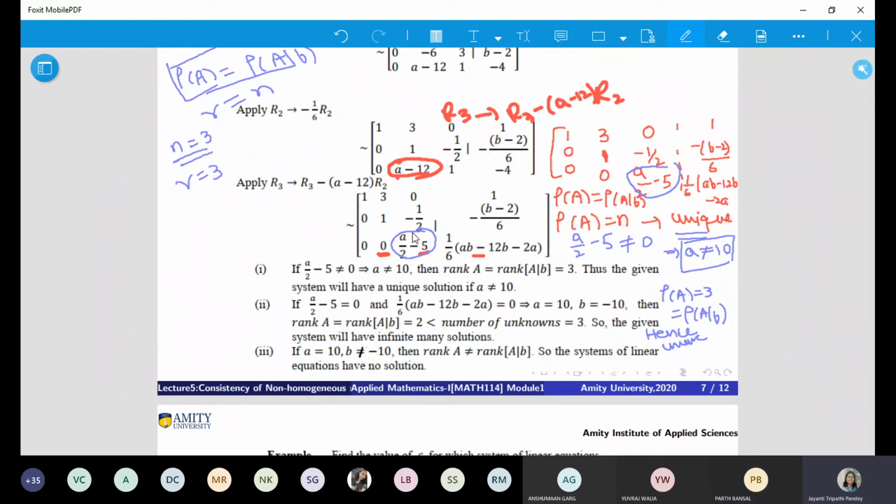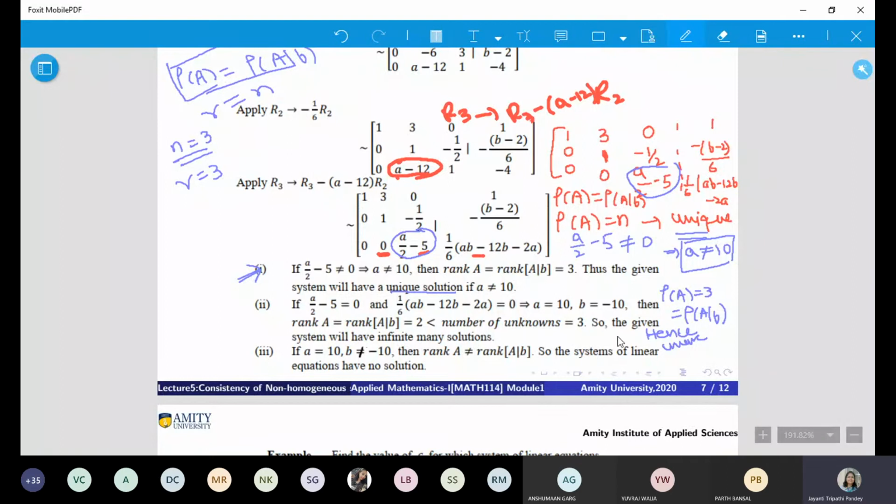And if we want rank 3, this can't be 0, because if it becomes 0, the rank will become 2. Is this accepted? So the condition for a unique solution is that this should not be 0. Doesn't matter what the other one is, it may be 0, may not be 0. But this can't be 0. So if this can't be 0, that means A can't be 10.